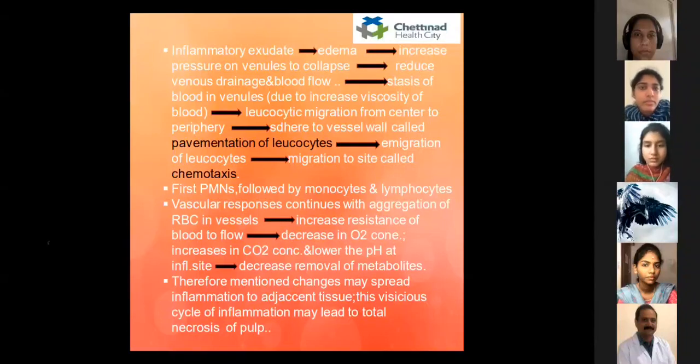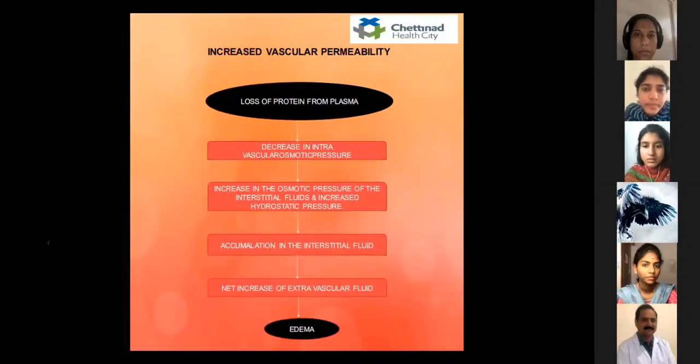Right. So the next is increased vascular permeability. There will be loss of protein from plasma, thus a decrease in intravascular osmotic pressure, an increase in the osmotic pressure of the interstitial fluids, and increased hydrostatic pressure, which causes accumulation of interstitial fluid and a net increase of the extravascular fluid, which results in edema.